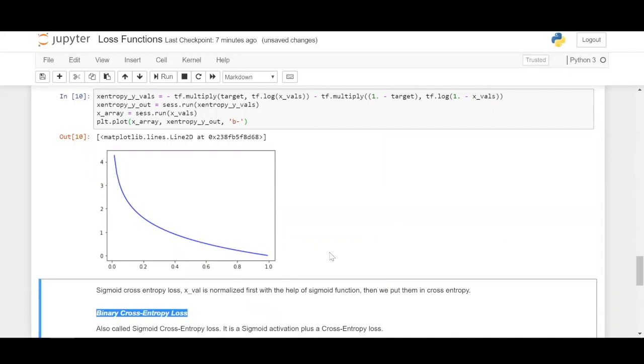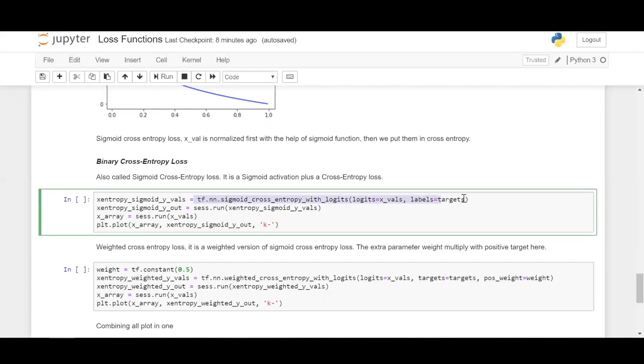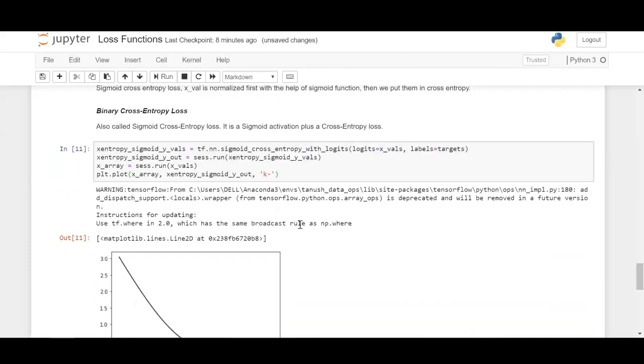Next one is binary cross entropy loss. This one is also known as the sigmoid cross entropy loss because the output is nothing but 0 or 1, which we had seen in the logistic regression notebook. This is the actual formula for the cross entropy loss. The formula is quite big, hence I have loaded the sigmoid cross entropy with logits function here. It's really complicated, so it would occupy a lot of space and cause confusion. So I just loaded the function from TensorFlow's neural network module, sigmoid cross entropy with logits, and passed the data and the targets. Now we have the function, apply session.run and plot it out.